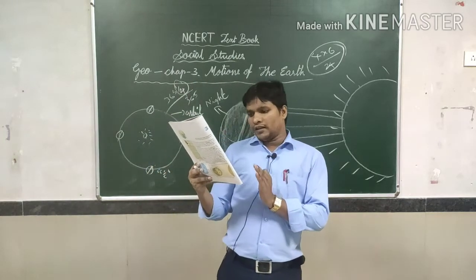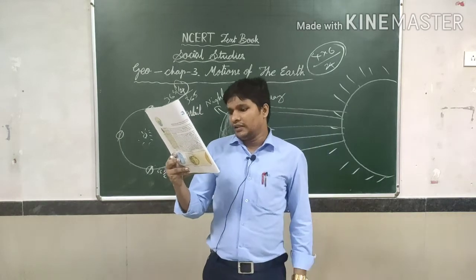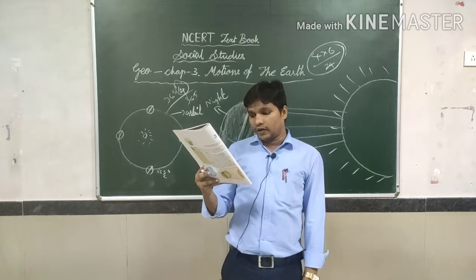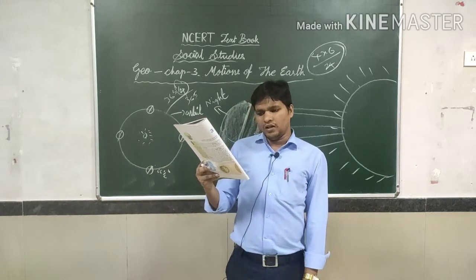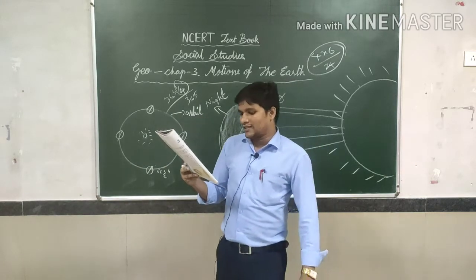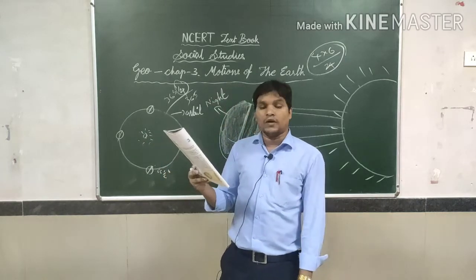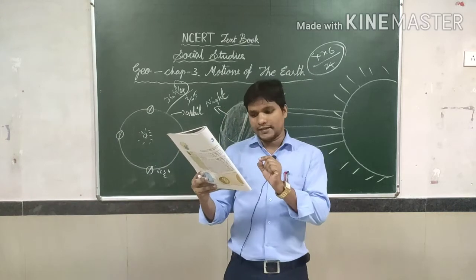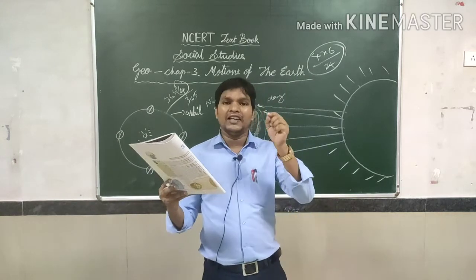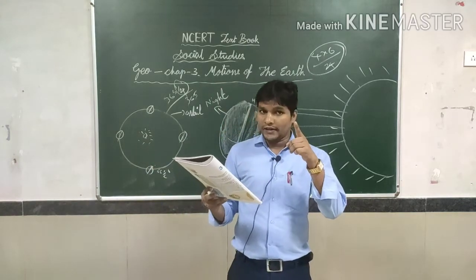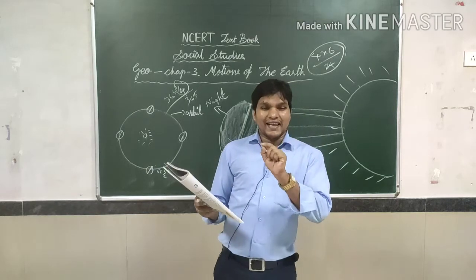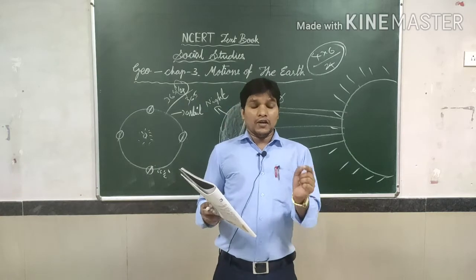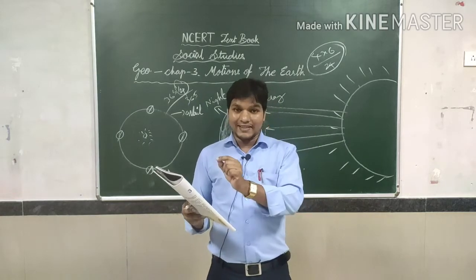So over a span of 4 years, this day is added to the month of February. Thus every 4th year February has 29 days instead of 28. Such a year with 366 days is called a leap year.